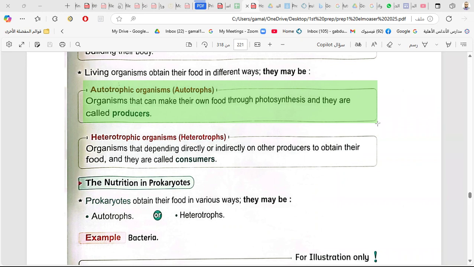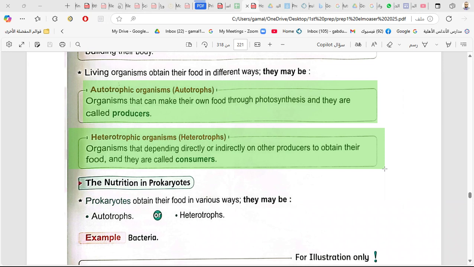They make their own food by the photosynthesis process. But the other living organisms cannot make their food by photosynthesis and they depend on the producers. They get their food from other living organisms. These are called heterotrophic organisms or heterotrophs. They depend directly or indirectly on the producers to obtain their food, and they are called consumers.